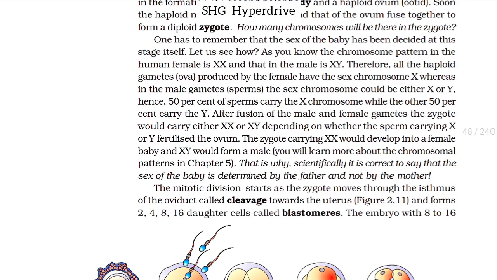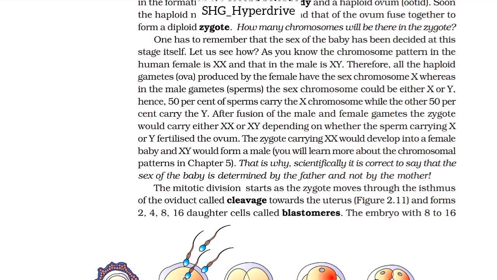One has to remember that the sex of the baby has been decided at this stage itself. Let us see how. As you know, the chromosome pattern in the human female is XX and in the male is XY. Therefore, all the haploid gametes, the ova produced by the female, have the sex chromosome X, whereas in the male gametes, the sperms, the sex chromosome could be either X or Y. Hence, 50% of the sperms carry the X chromosome while the other 50% carry the Y chromosome.